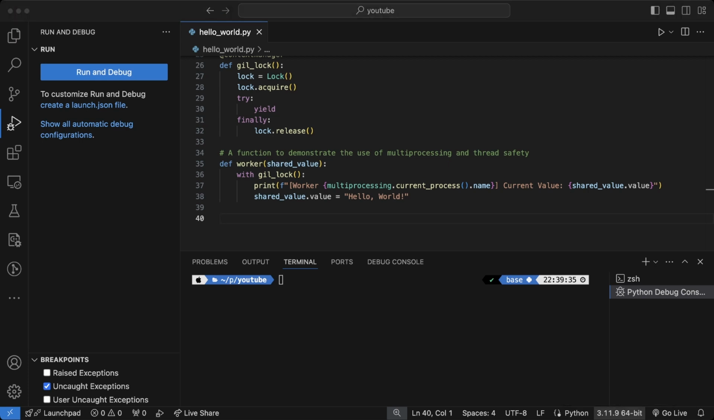We need to initialize our shared value, ensuring it's done only once using our trusty decorator, because initializing once is never enough for a senior engineer.